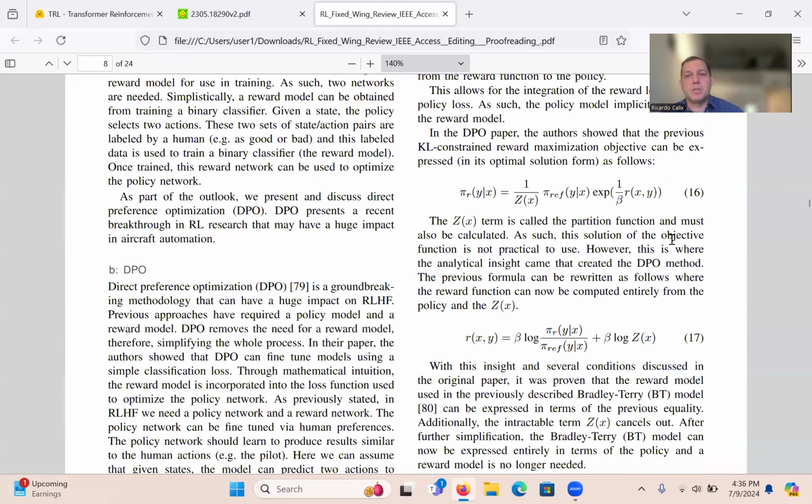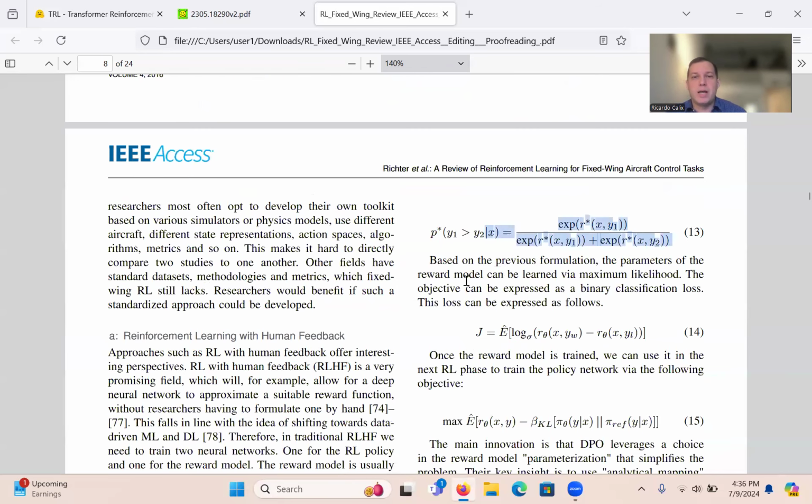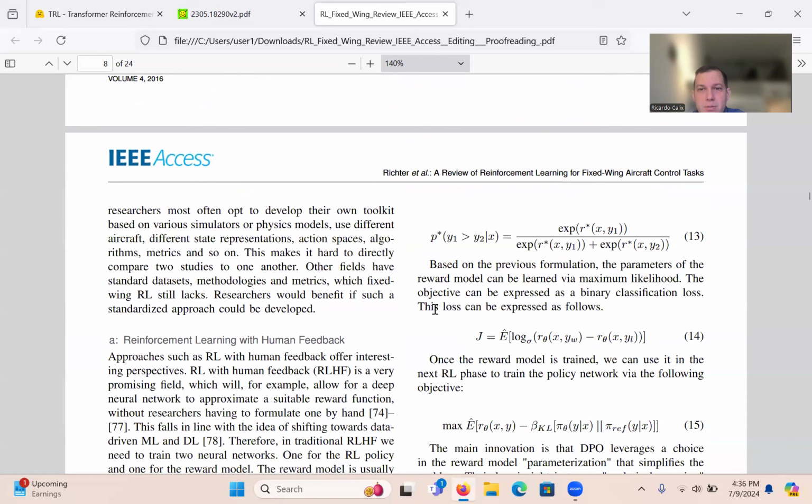So this is the first equation of this whole process. And you can see, in terms of the policy, π, when you see a star, it just means that's the policy that you're trying to discover. Also, the reward here with a star also means that it's something that we need to learn.